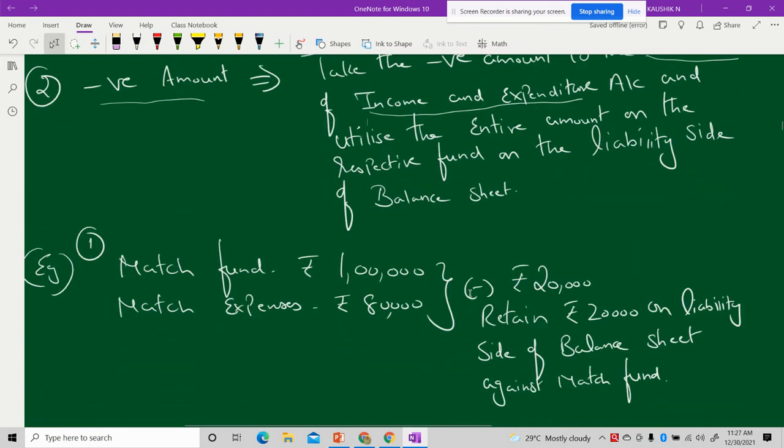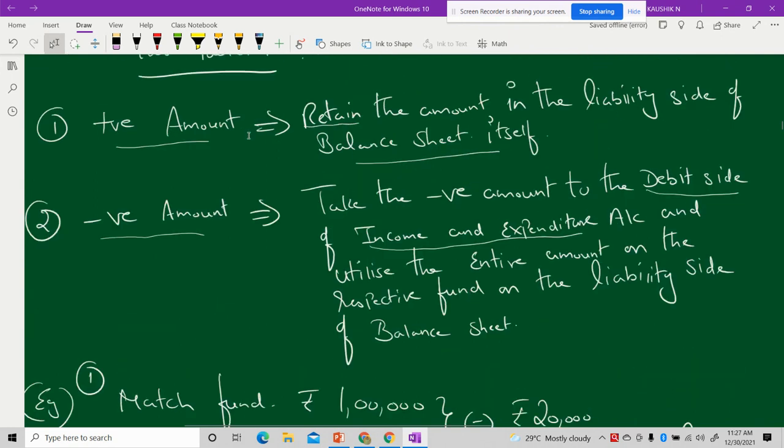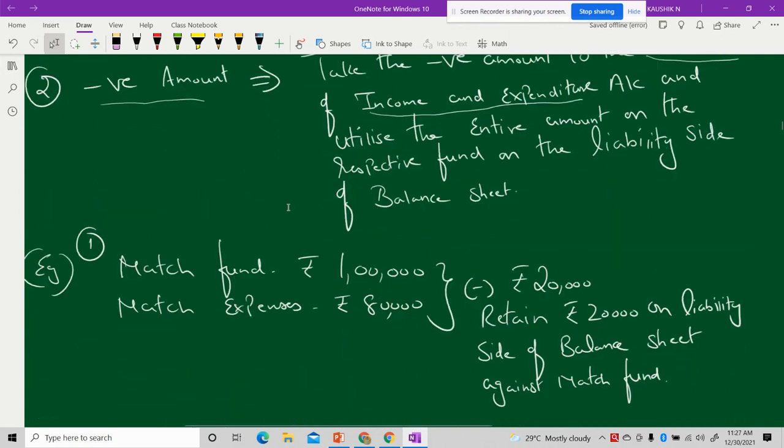Now, the first possibility is all about the positive amount. Imagine that I'm maintaining a match fund of rupees 1 lakh, and here I have not received any receipts like interest or sale proceeds or donation. I'm just maintaining the match fund alone. And out of this 1 lakh rupees, I have spent an amount of rupees 80,000 against match expenditure.